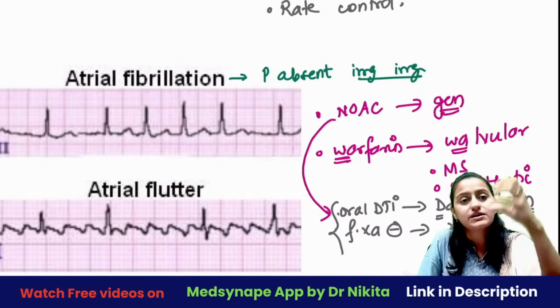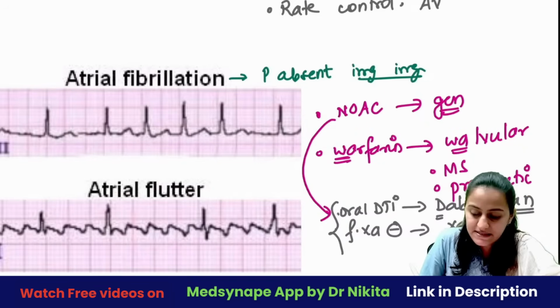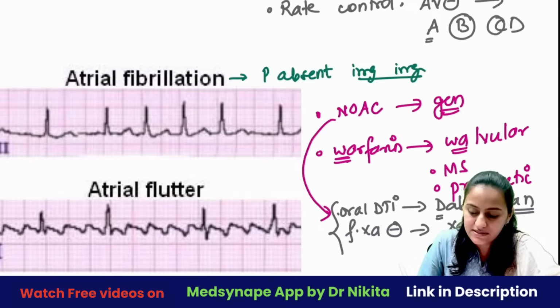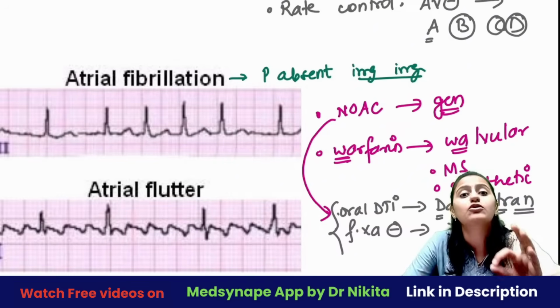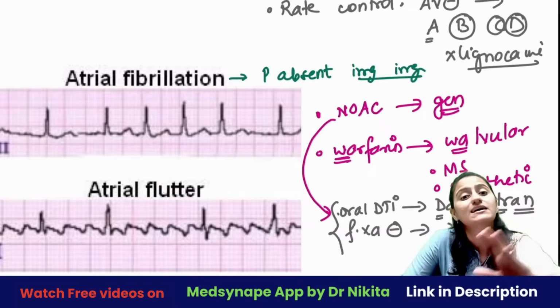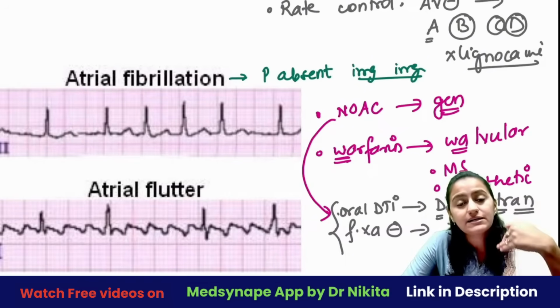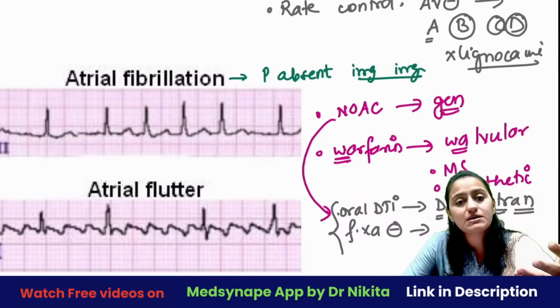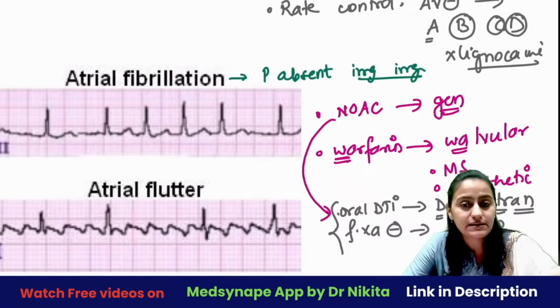जब rate control करना है from the atrium to the ventricle, basically you are giving AV blocking drugs. A, B, C, D. AV blocking drugs are beta blockers, calcium channel blockers, and digoxin. Will you use lignocaine here? No. Lignocaine is not used because lignocaine only acts on the ventricle, not on the atrium. It does not act supraventricular, right? Lignocaine acts better on ischemic myocardium, so it is given MI wale arrhythmias mein, acute arrhythmias mein. Okay? Is this clear with everyone?